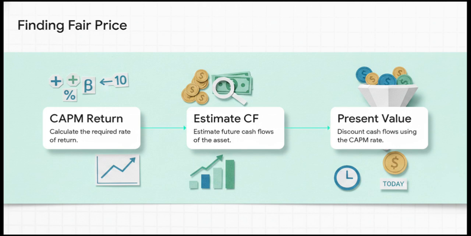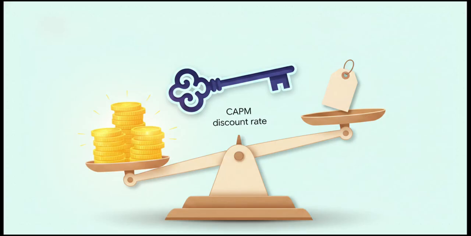Once you've got that present value number in hand, the decision is pretty much just math. If your calculated present value is higher than the stock's current market price, boom, it's undervalued. But if the market price is higher than your intrinsic value, the asset is overvalued and you should probably steer clear. The CAPM discount rate essentially acts as the ultimate gatekeeper for this entire valuation process.